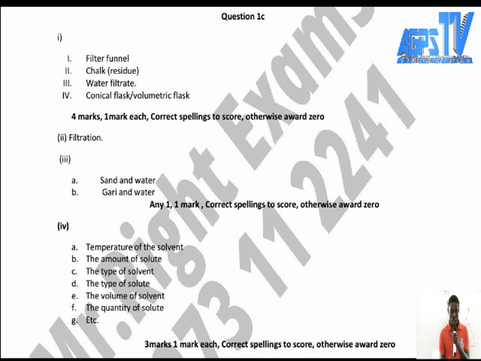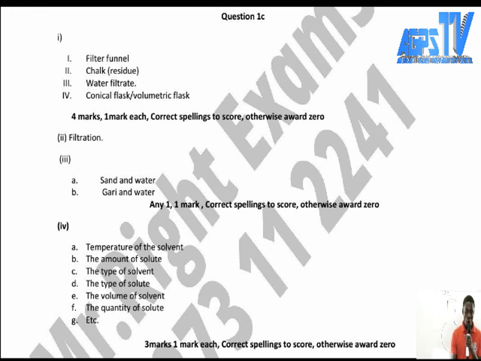Take note of that. Now, the type of solvent too is very important. Some solvents dissolve solutes faster than others. So the type of solvent is also important. Like if you put potassium permanganate in water. Potassium permanganate is known as the Abidjan brew, which we normally use to wash our clothes. If you put potassium permanganate in water, it dissolves faster. So the type of solid too is also important.